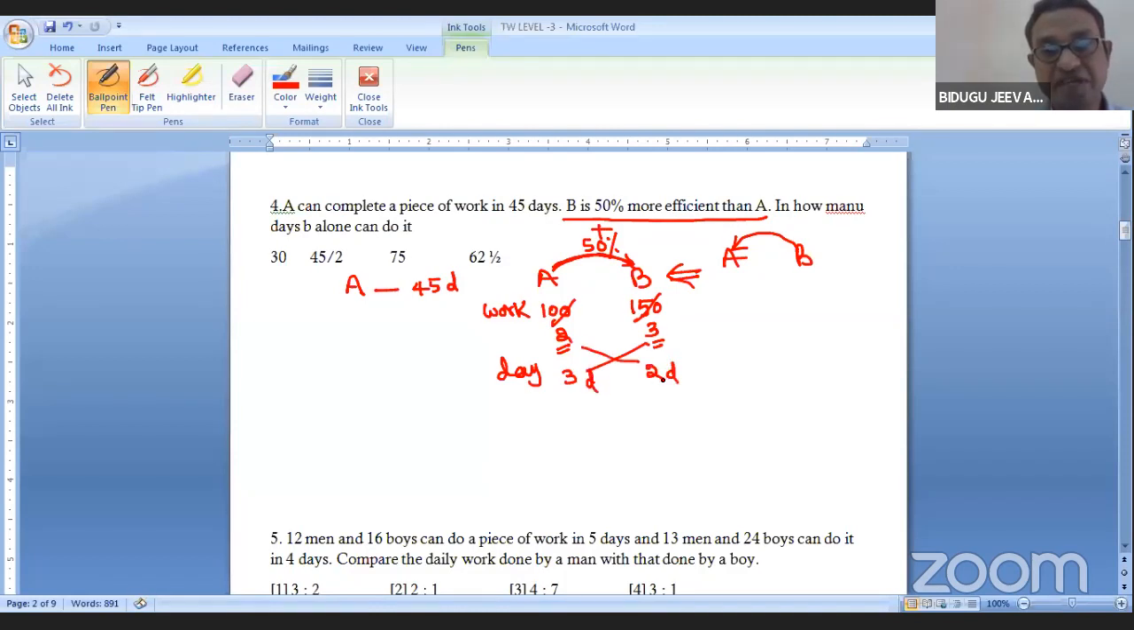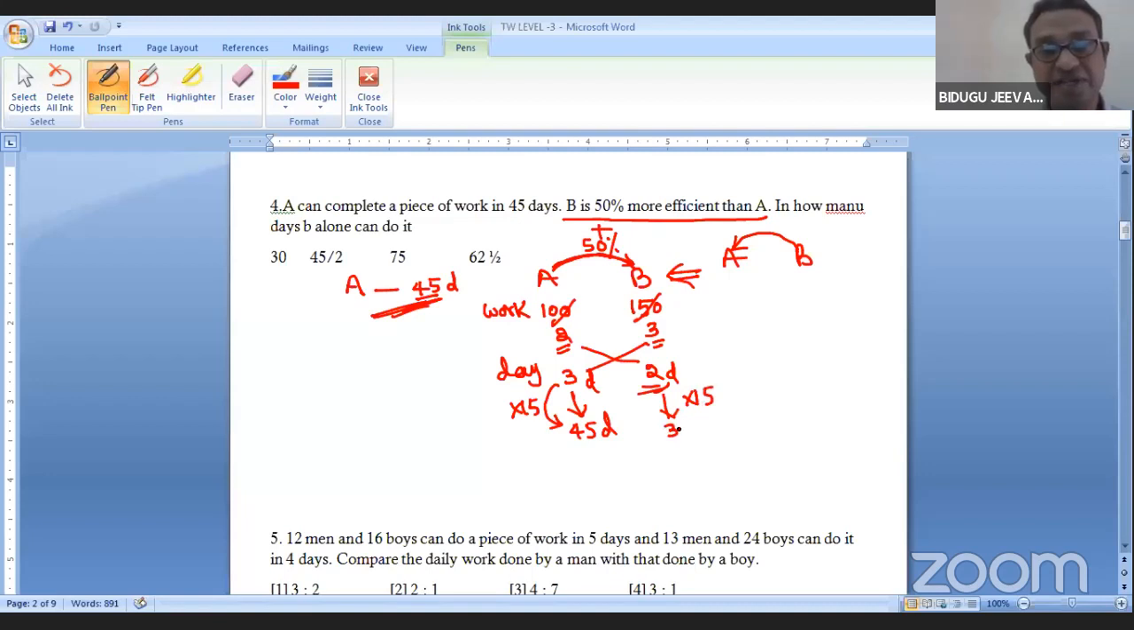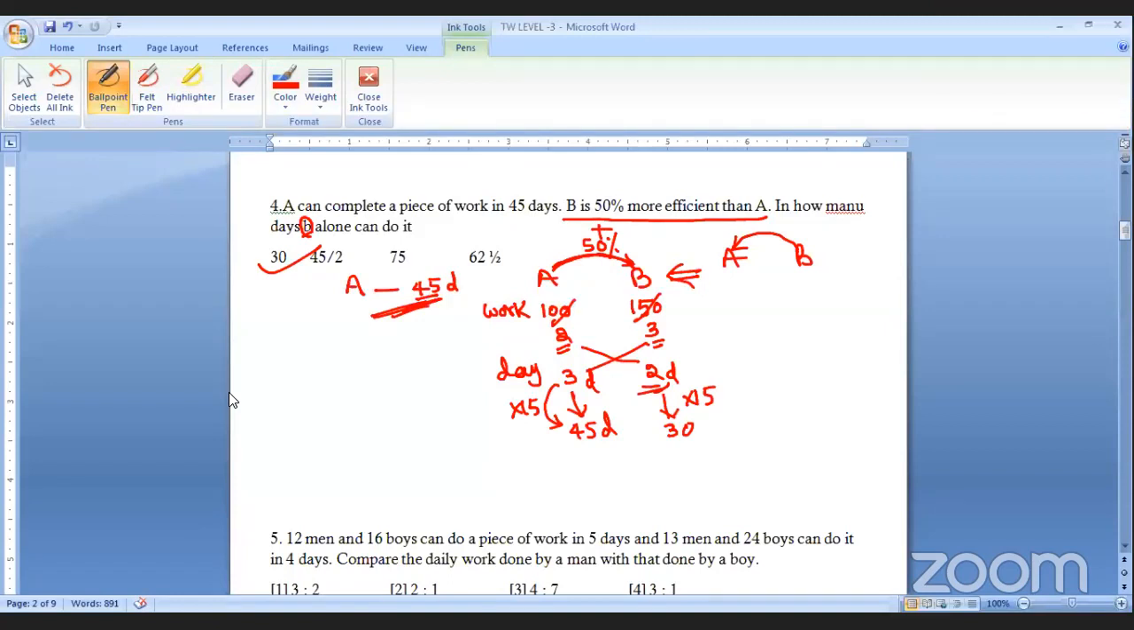So days: B can do in 2 days, A in 3 days. Why? Because B is efficient, as I said, 50% more efficient than A. So the days are given here. A is 45. Understood clearly? How much is this one? 30, exactly, 2 into 15 is 30 days. How many days can B alone do it? Clear. Yesterday we did one efficiency problem, a woman knitting 30 baskets. Do you remember? Yes, sir. Right, great.